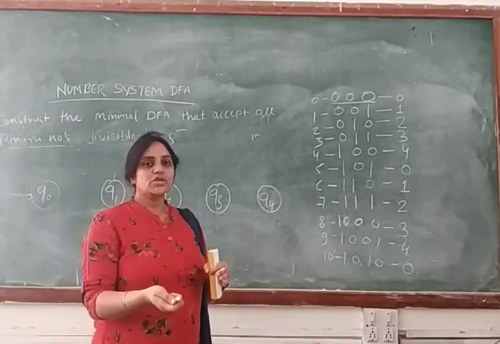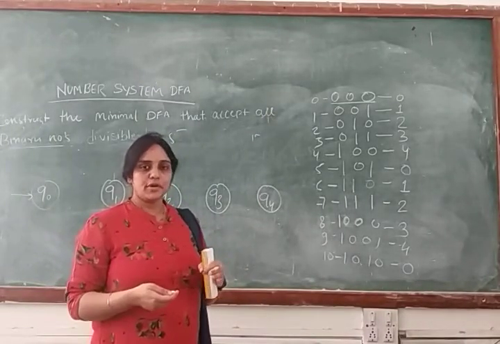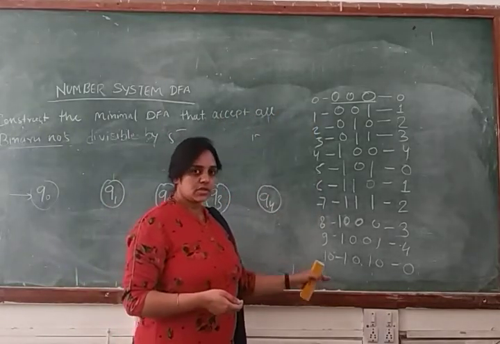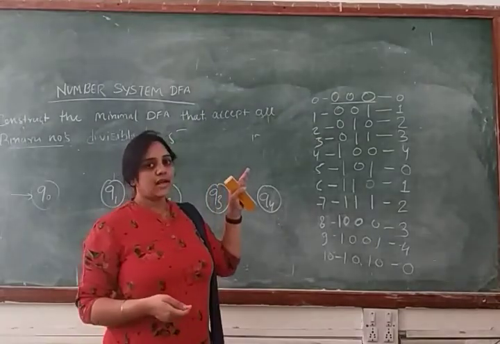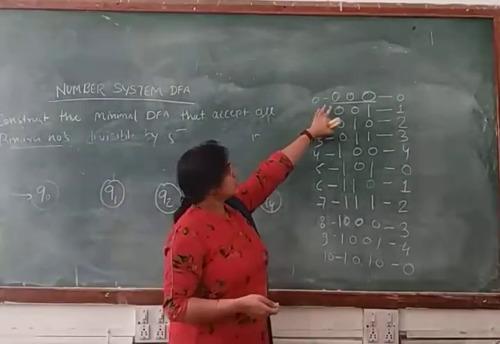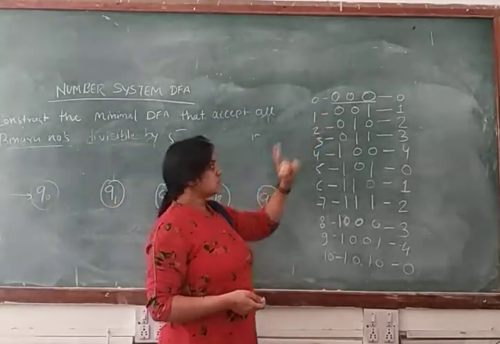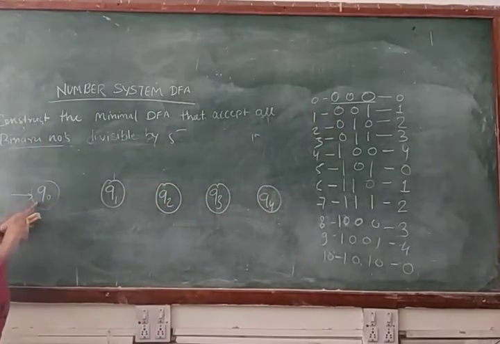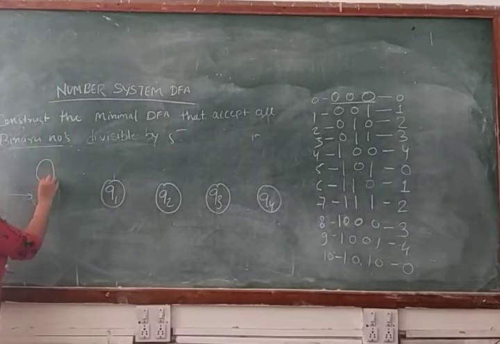That will not change the value of your number. Clear? So you can add any number of zeros in any string. You can add any number of zeros on the right hand side of your problem. So this is your first string, that is 0 0 0. We will make a machine for that string, with a transition in the form of a self loop.